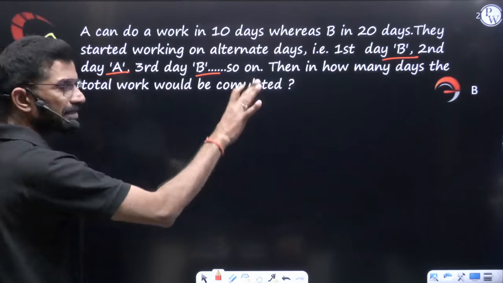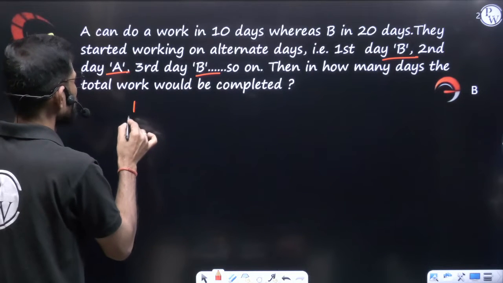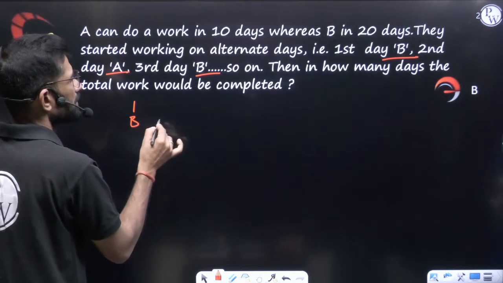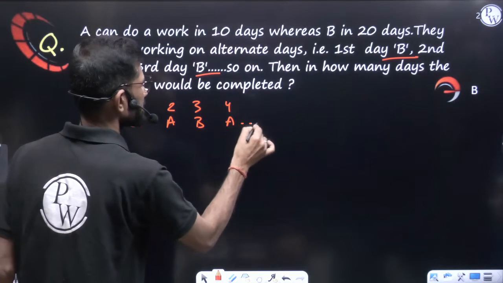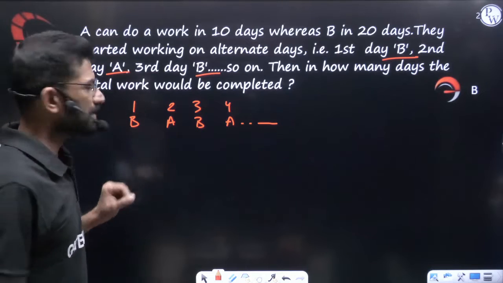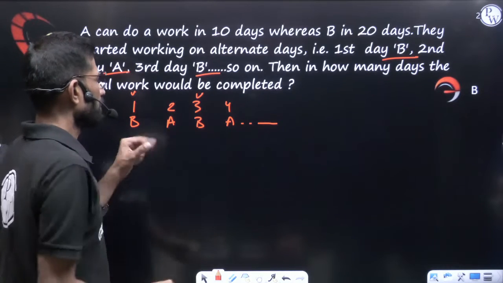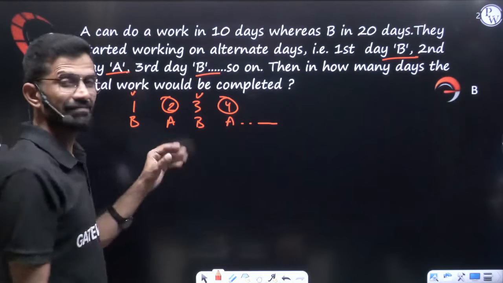So same question, everything is same, only the series is changing. First day B will come, second day A will come, third day B will come, fourth day A will come. Like this they are working. Whenever the day is an odd number, B will be coming. Whenever the day is an even number, then A will be coming.